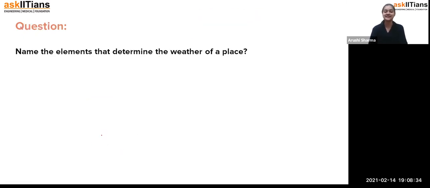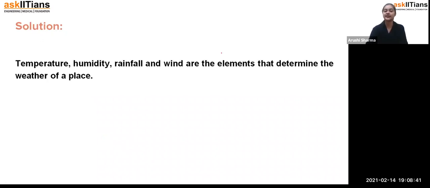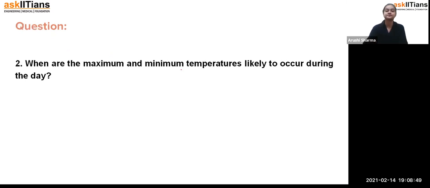Now we are going to discuss the questions. The question is, name the elements that determine the weather of a place. We have already discussed, students. It's temperature, humidity, rainfall, wind. These are all the elements that determine the weather of a place.